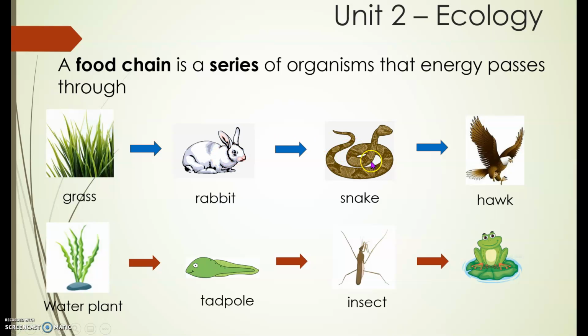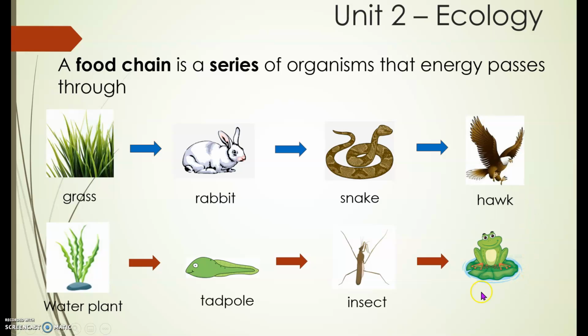He will get the nutrients and the sunlight energy from the plant. Then the secondary consumer, which is a carnivore or meat eater, will eat the herbivore and get the nutrients as well. Next, the tertiary consumer will obtain its nutrition by eating the primary and the secondary. He will also get the sunlight energy from the grass by eating these two animals here. It's also a carnivore, which is a meat eater.